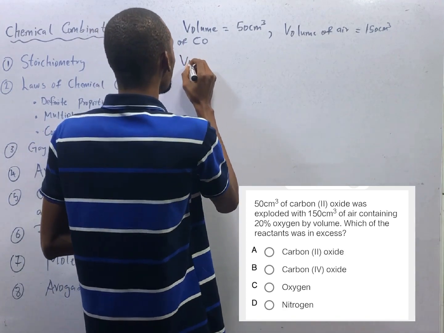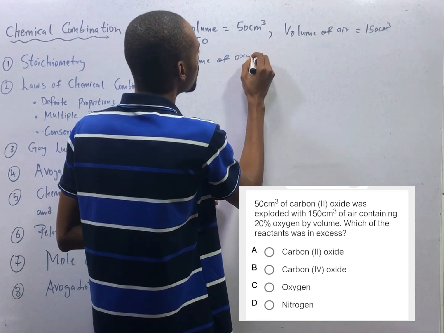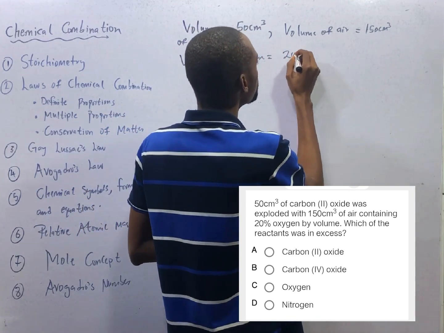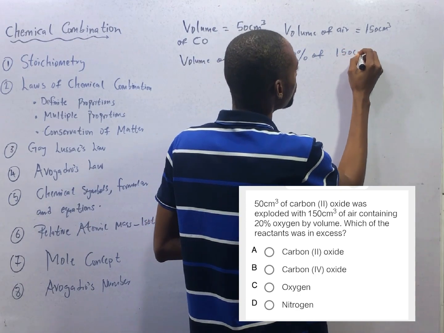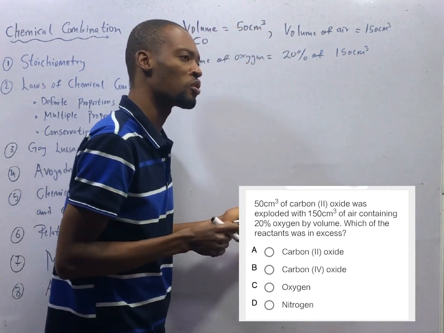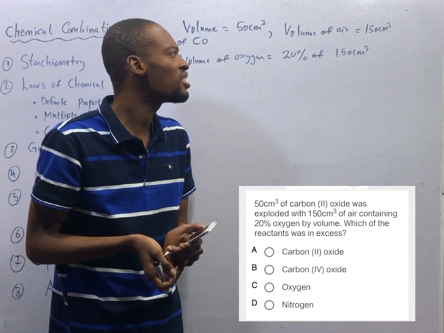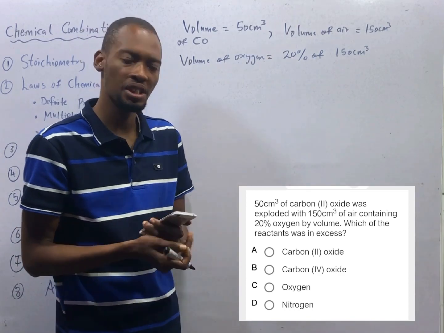So volume of oxygen is equals 20% of 150 cm cube, because the volume of air was 150 cm cube, and the volume of oxygen is 20% out of the 150 cm cube.